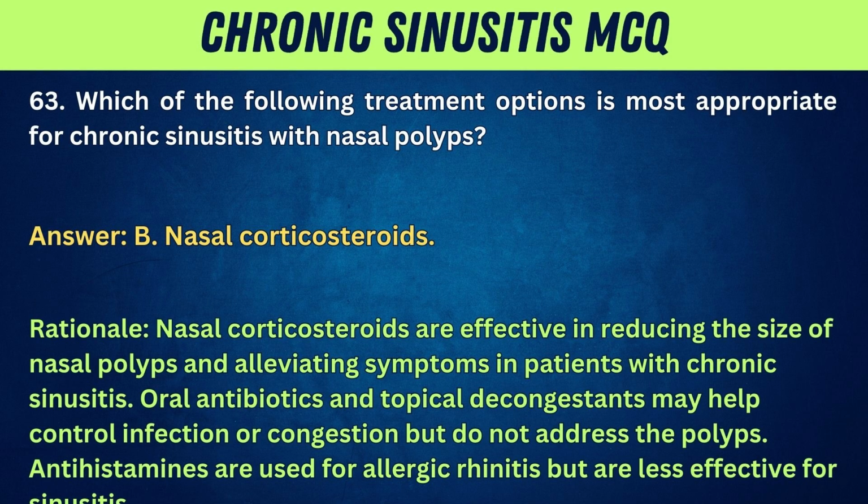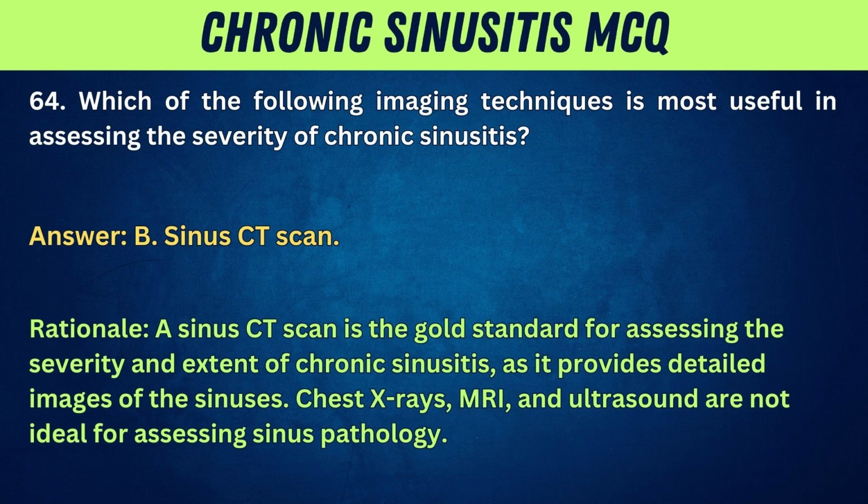64. Which of the following imaging techniques is most useful in assessing the severity of chronic sinusitis? A. Chest X-ray. B. Sinus CT scan. C. MRI of the brain. D. Ultrasound of the sinuses. Answer: B. Sinus CT scan.